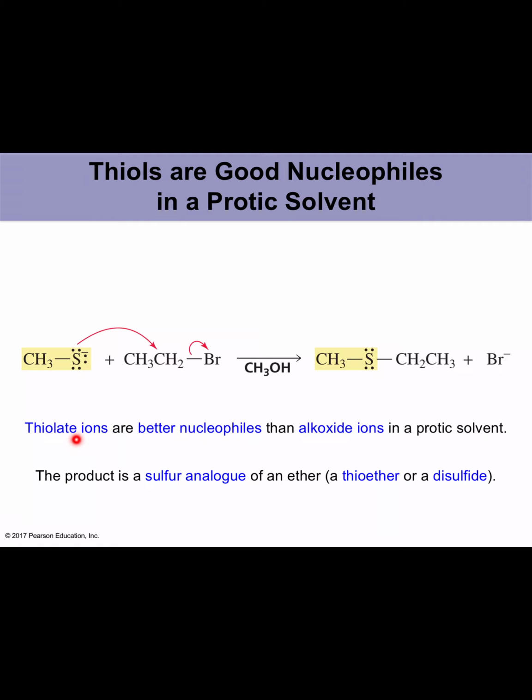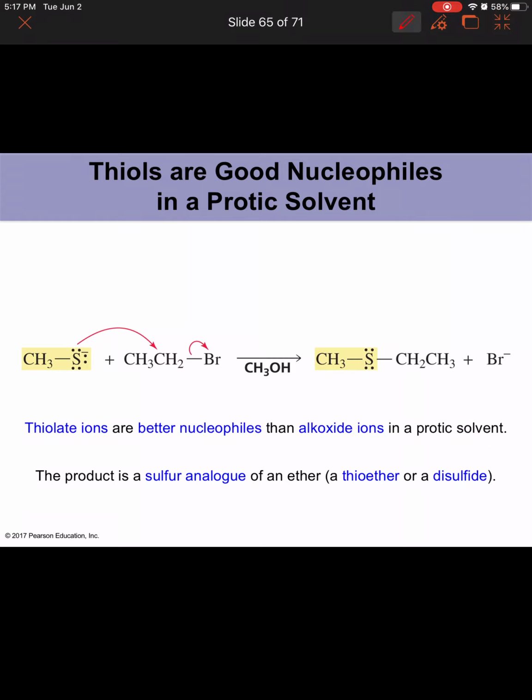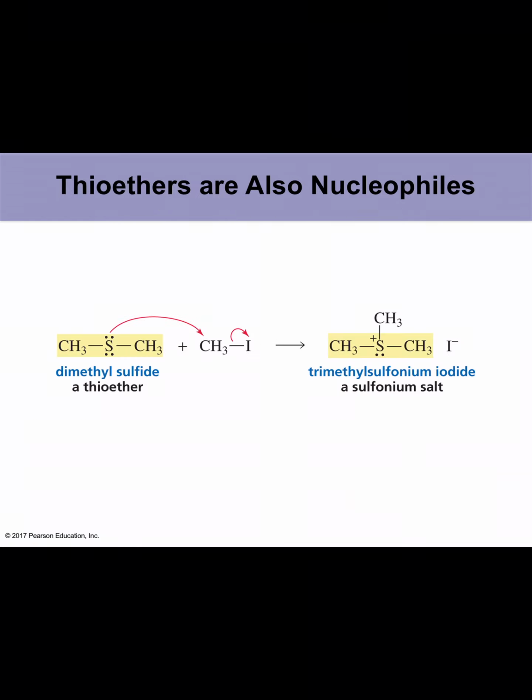Okay, thiolate ions are better nucleophiles than alkoxide ions in a protic solvent. Alkoxide meaning this group, alkyl group and O minus. So that is the alkoxide ion. Okay, so thiols are better nucleophiles compared to alkoxide ions. The product is a sulfur analog of an ether, and we can call it a thioether or a sulfide.